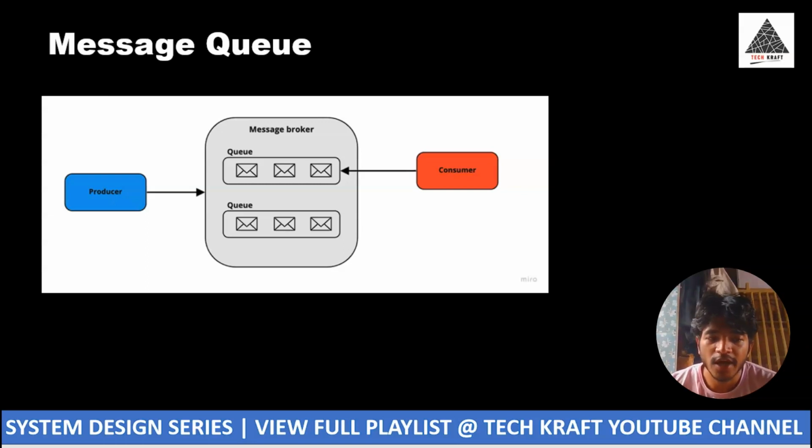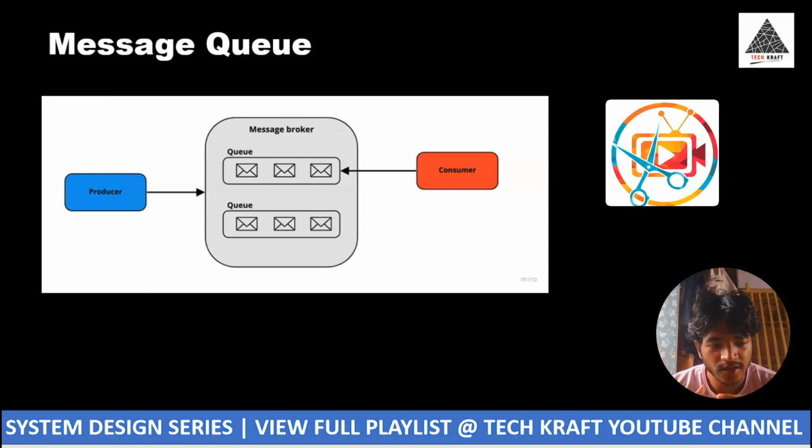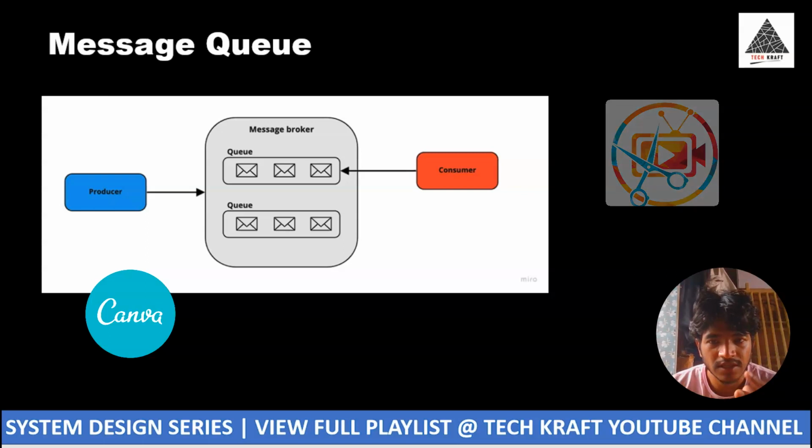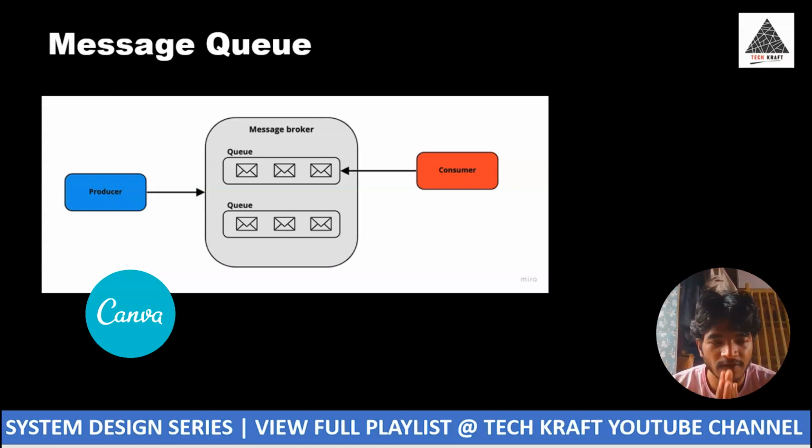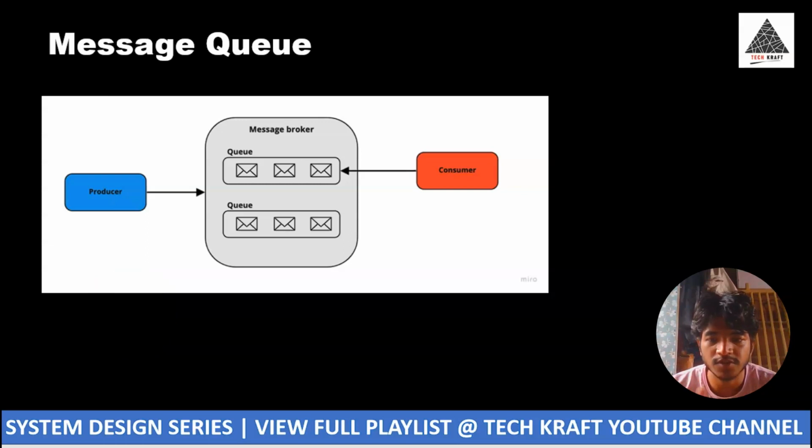One more example where message queues are used is photo customization. If you pick an image and want to customize it in online image editor platforms like Canva or Photoshop, I will take Canva as an example to show how Canva uses a message queue for photo customization. Let me change the slide.